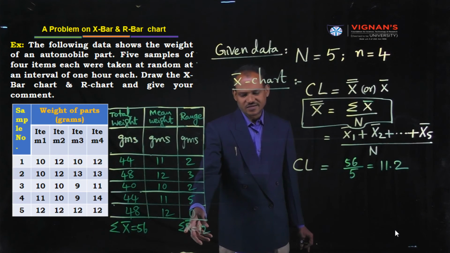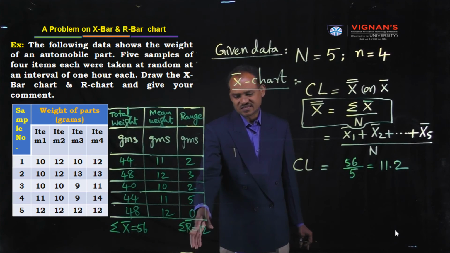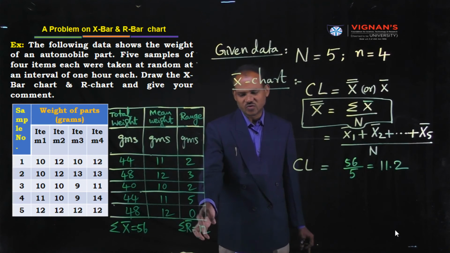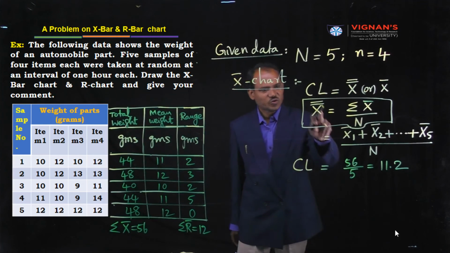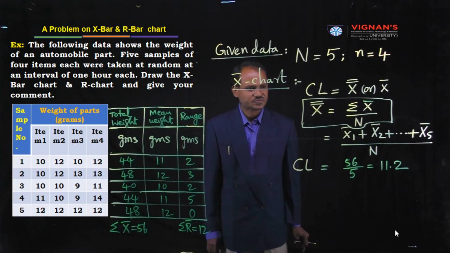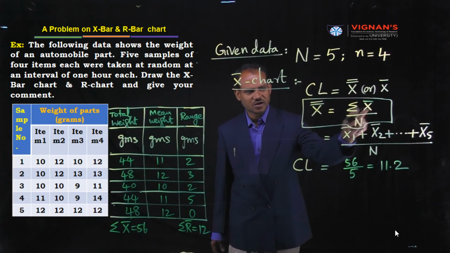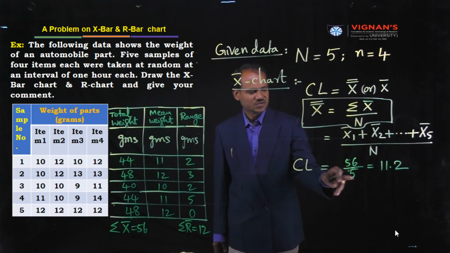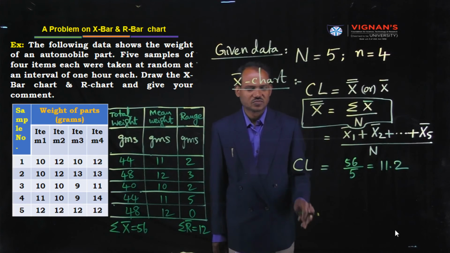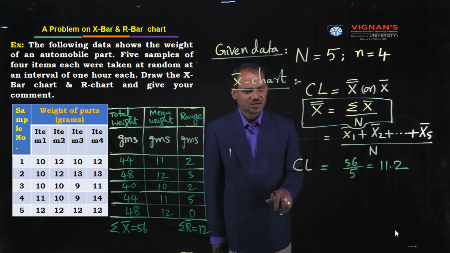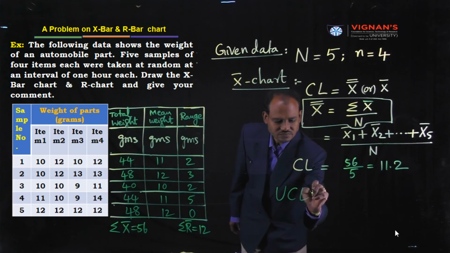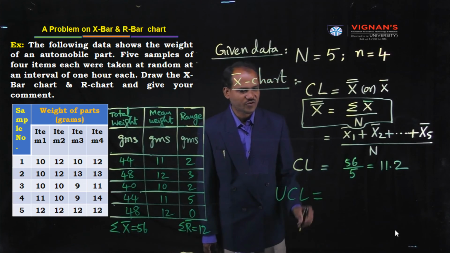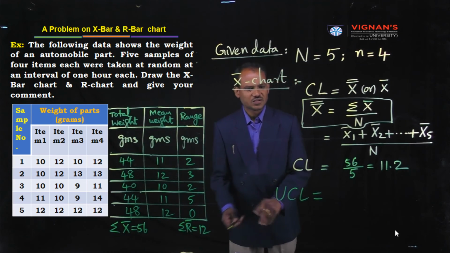Finally, calculate the sum of the means. Add all these, and you will get 56. We know the formula like this: X double bar is equal to sigma x bar divided by N. So you will get 11.2. This is the CL. Next, to calculate UCL, we know the formula. What is that formula?